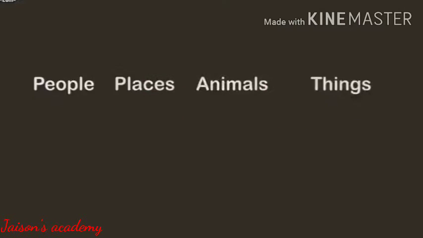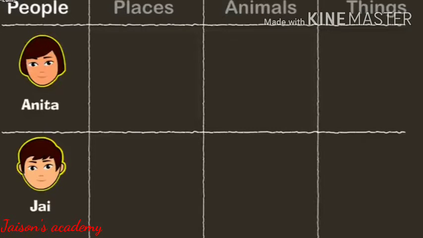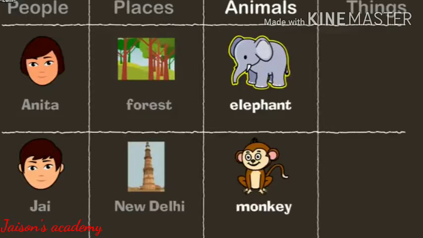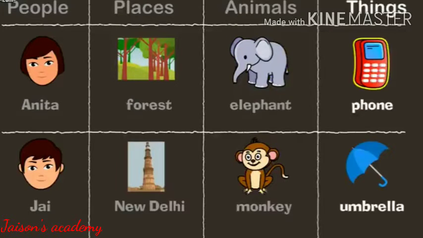Now look at one example each of people, places, animals and things. Anita and Jay are people, so they are nouns. A forest is a place and New Delhi is also a place, so forest and New Delhi are also nouns. Elephant and monkey are names of animals, so they are nouns as well. Phone and an umbrella are names of things, so these are also called nouns.